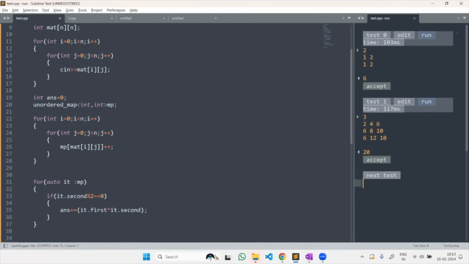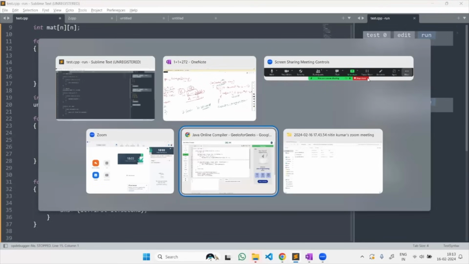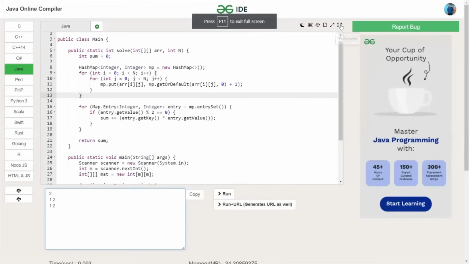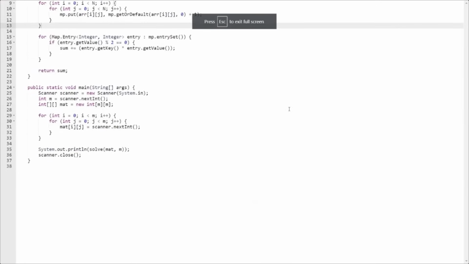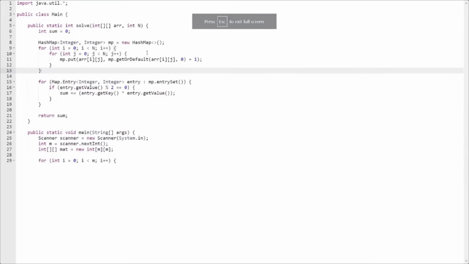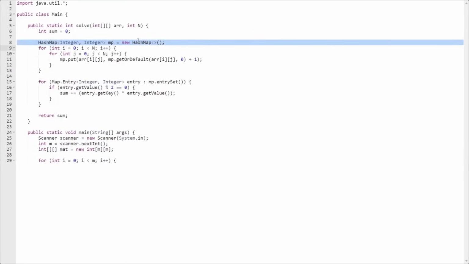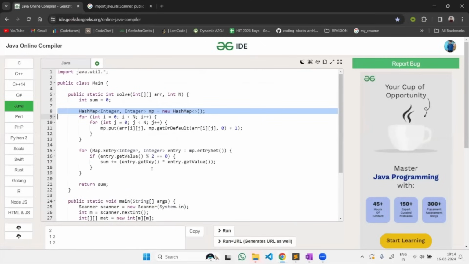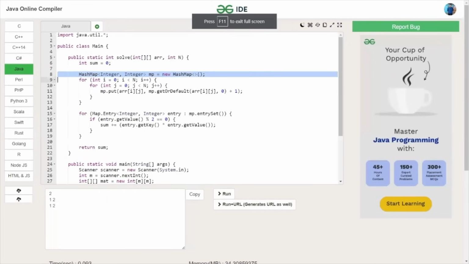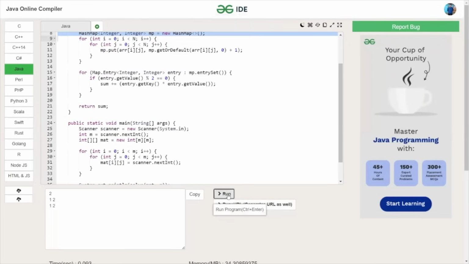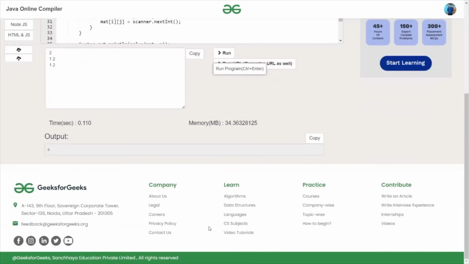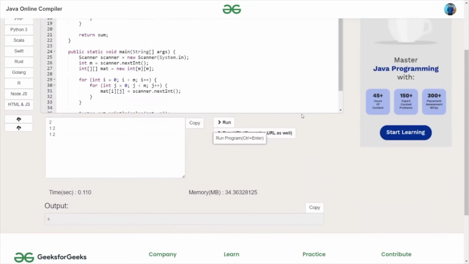Now we are going to check the Java code for the same. You can see the Java code here. Let me expand it. The same code is provided here, just instead of map, you are using HashMap, because the map declaration in Java is as Map. I hope this is clear now. I'm running this code here, and I'm hoping this will get me the correct answer. You can see I am getting the correct answer.